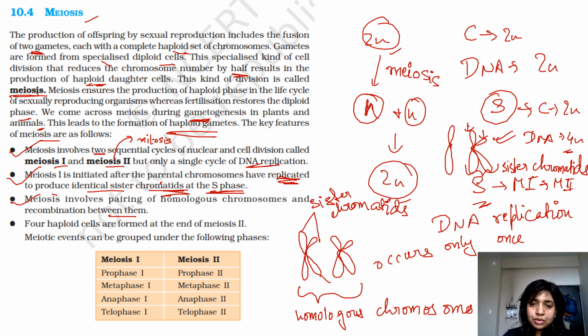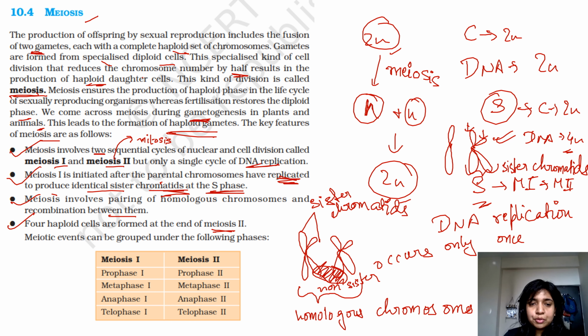And these two are non-sister chromatids because they are on different chromosomes, right? So non-sister chromatids. Between the non-sister chromatids, recombination occurs. Alright, so we'll look more into it as we proceed in the lesson. Okay, so 4 haploid cells are formed at the end of meiosis 2.